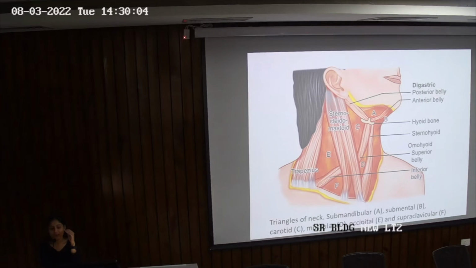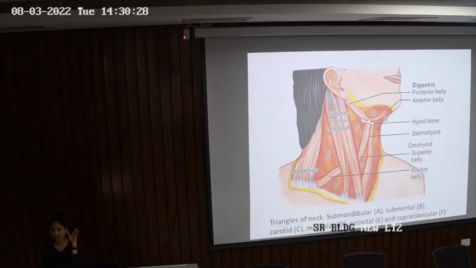Anything which is present between the hyoid and structures below. For example, sterno-hyoid, sternothyroid, thyrohyoid, and omohyoid. So these are the muscles which are the infra-hyoid group of strap muscles. Now what is the nerve supply of this group of muscles? Ansa cervicalis. Yes. So why am I talking about this here?